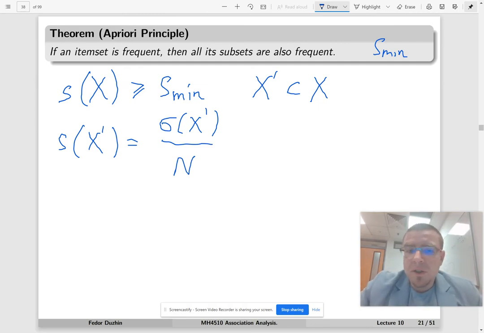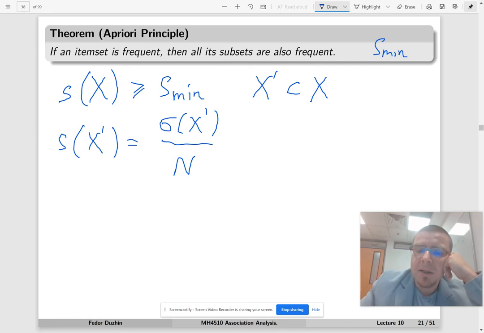But now just think about it. Since X prime is smaller than X, imagine that X is beer, diapers, and milk, and X prime is just beer and diapers. Then every item set that contains X is also going to contain X prime, but probably some item sets that contain X prime do not contain X.